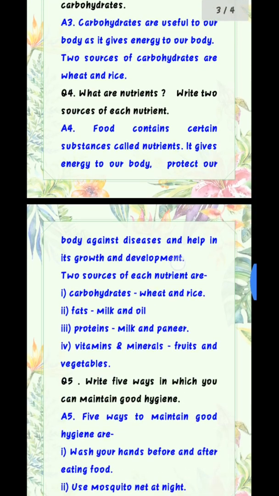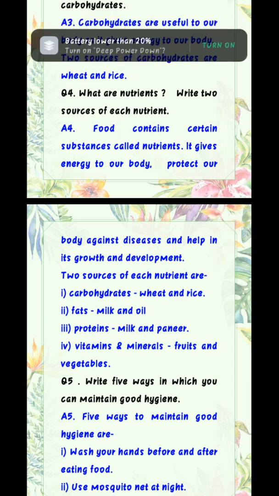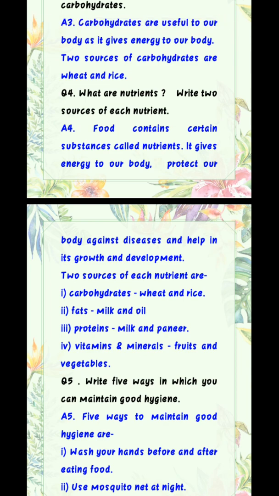Question 4. What are nutrients? Write 2 sources of each nutrient. Answer is food contains certain substances called nutrients. It gives energy to our body, protect our body against diseases and help in its growth and development. 2 sources of each nutrient are number 1 carbohydrates, wheat and rice, number 2 fats, milk and oil, number 3 proteins, milk and paneer, number 4 vitamins and minerals, fruits and vegetables.